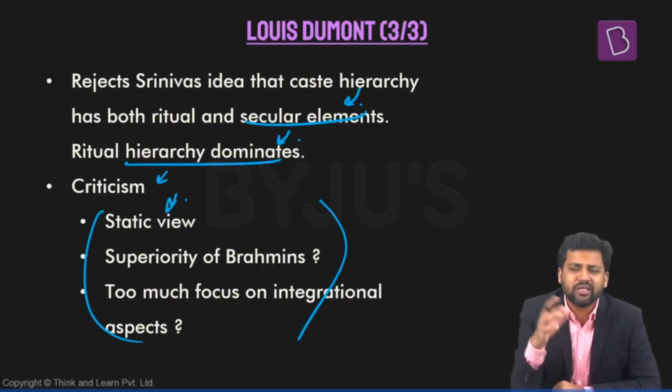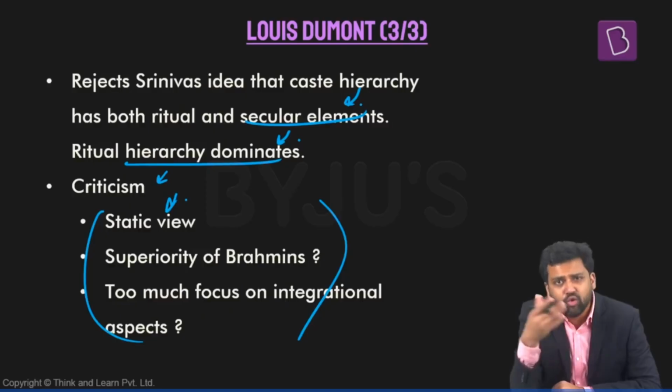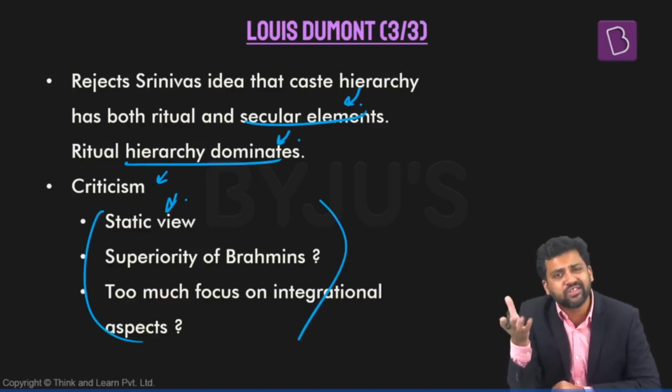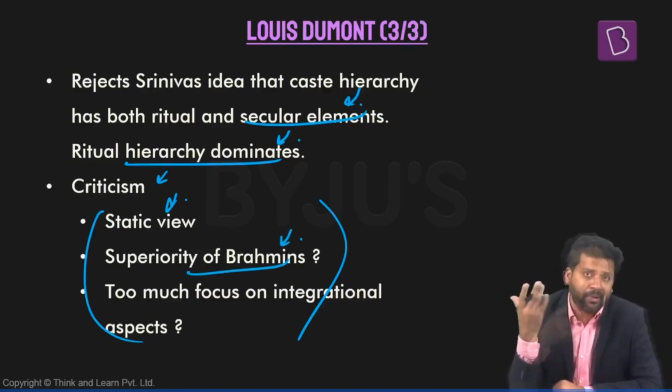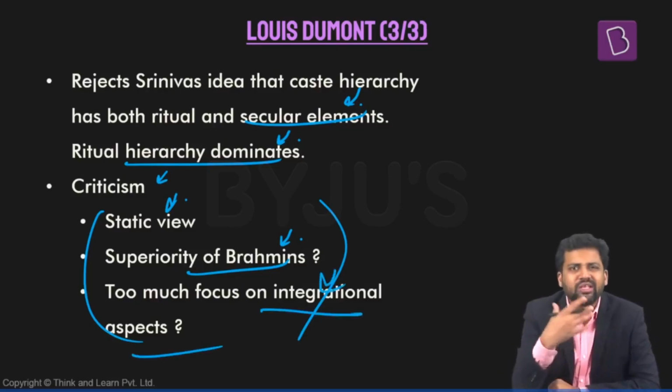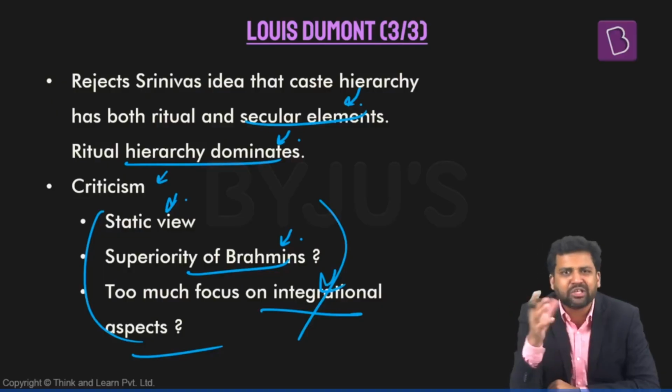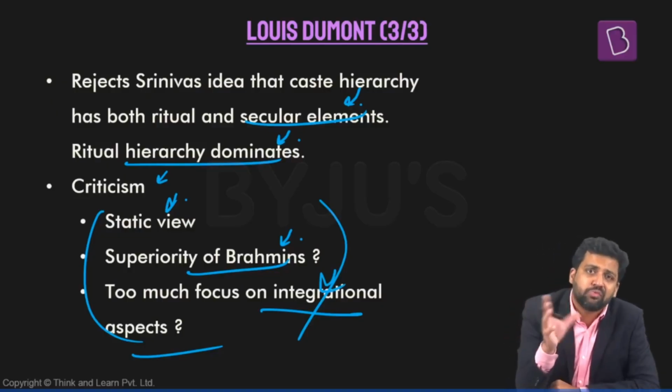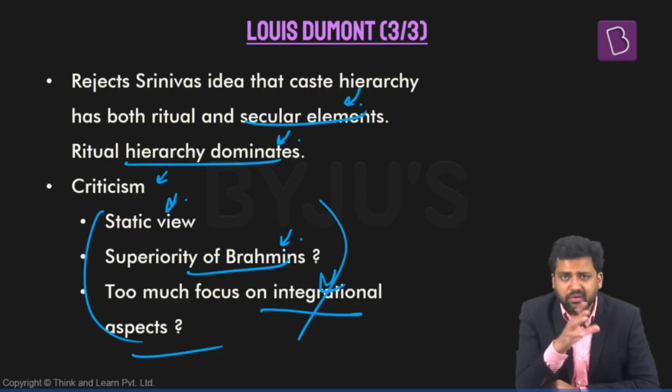There have been different communities, different times where kings, the ruling class, would have been given a higher status, and they would also have had higher power. So there also, he might not have covered these dimensions. Also, the focus is too much on the interactional aspects, the way interactions are happening as a result of his pollution purity aspects remaining intact.